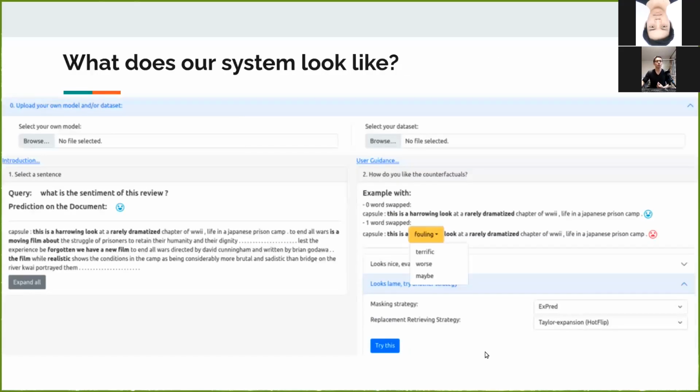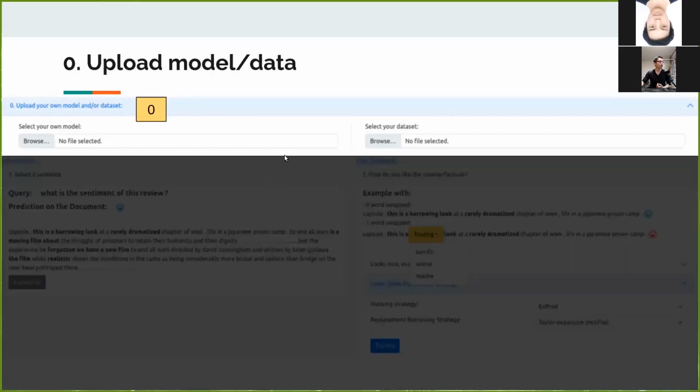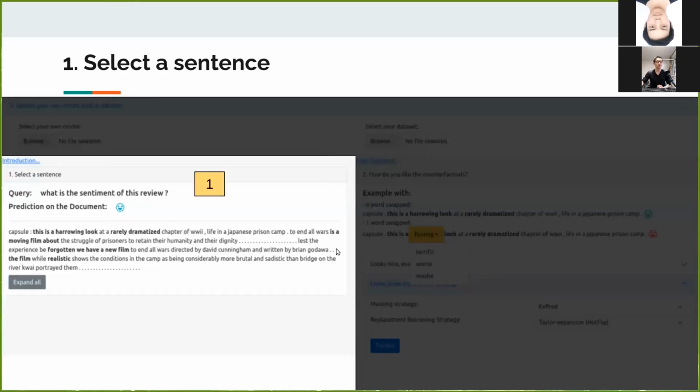This is what our system looks like. In area 0, a user could upload her own model and datasets, or she can use our prediction model and our movie review sentiment classification dataset by default. Then for each document from the dataset, the user can choose a sentence to focus on in area 1. Because the input documents are usually wordy and easily lose focus, it is better to select one sentence only and focus on it.